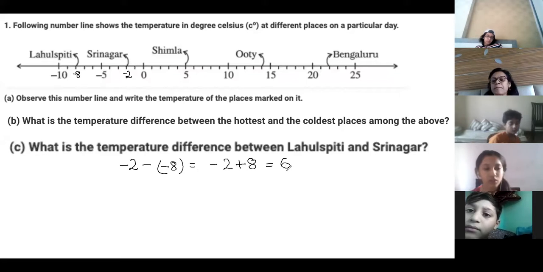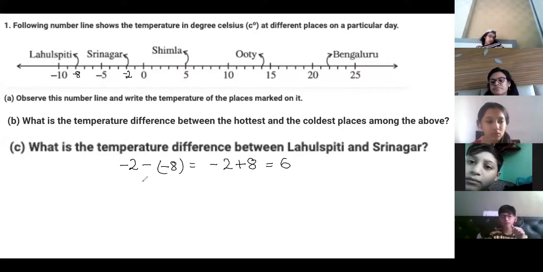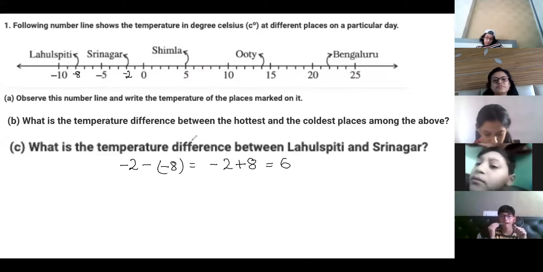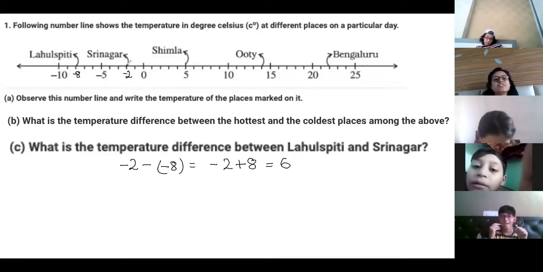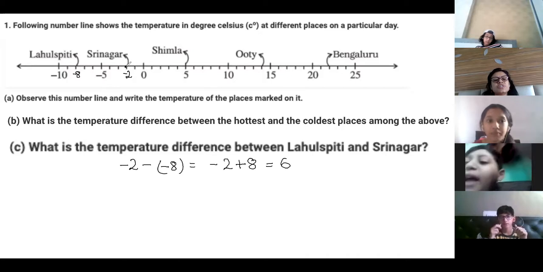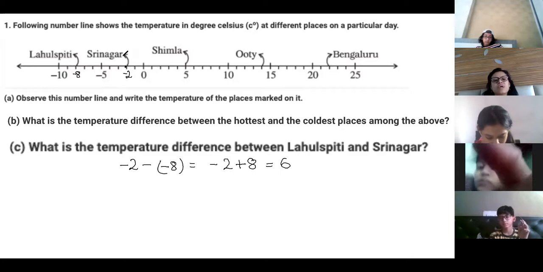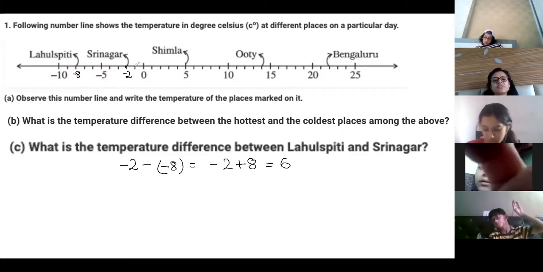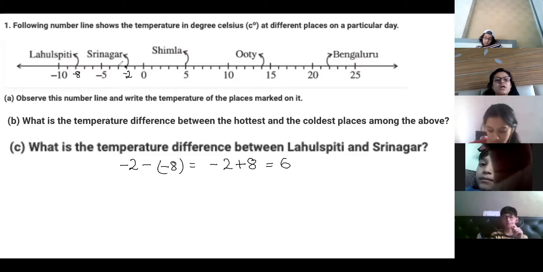Okay. Ma'am, I want to ask something. In Srinagar, minus 5 is written, so how did minus 2 come? See the arrow. Look where Srinagar is. It is at minus 2. This is minus 1, minus 2, minus 3, minus 4, minus 5. This is minus 5.